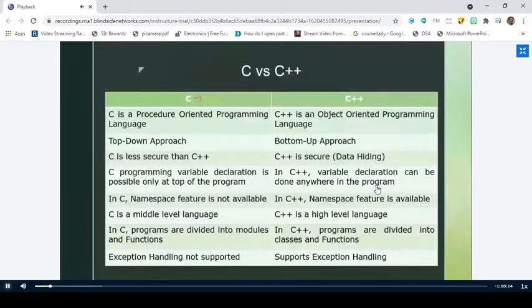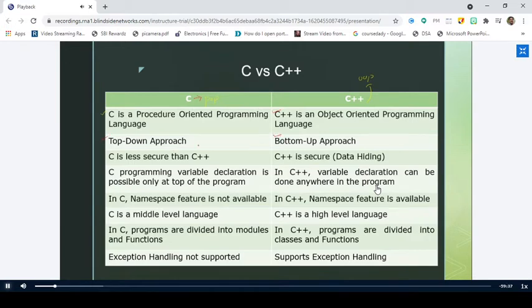And what about C++? It follows object-oriented programming. That is the reason why the differences between C and C++ almost remain the same as those between procedure-oriented and object-oriented programming. So the first difference we are going to discuss is that C is a procedure-oriented programming language. This is what we have discussed in the earlier classes also. Similarly, C++ follows object-oriented programming, right? And here C follows the top-down approach, whereas C++ follows the bottom-up approach.